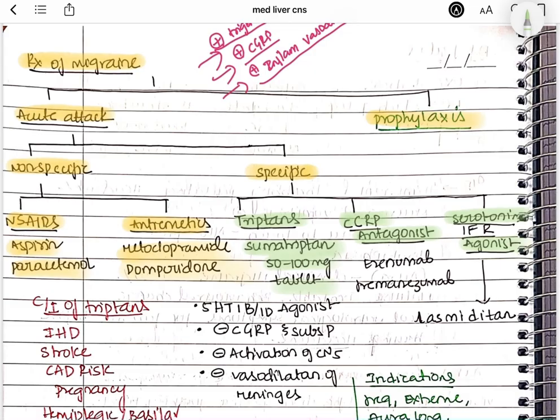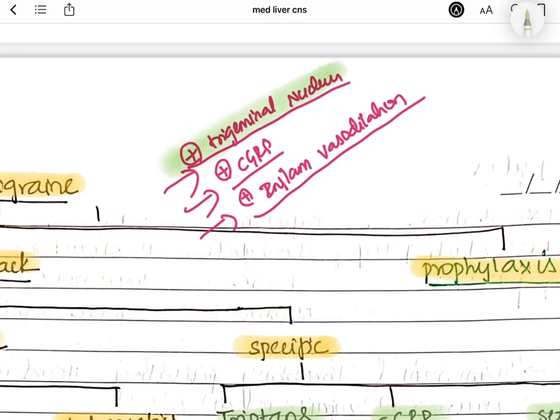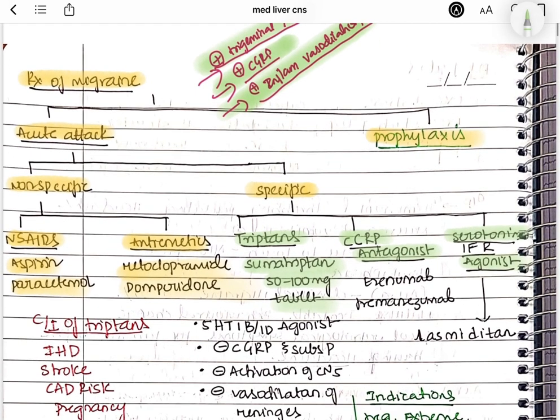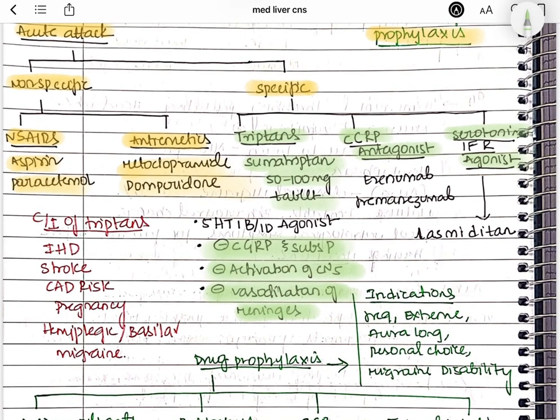Before we talk about the actions of triptan, let us revise this neurogenic theory. In the neurogenic theory, first there will be activation of the trigeminal nucleus, which will release CGRP at the nucleus terminals, which will cause meningeal irritation, inflammation and vasodilatation, which will lead to unilateral severe intensity headache, right? The triptans will be inhibiting every single one of it. It will inhibit the release of CGRP, it will inhibit activation of the trigeminal nucleus, and it will also inhibit the vasodilatation and the inflammation of meninges. So that is why the triptans can be given.